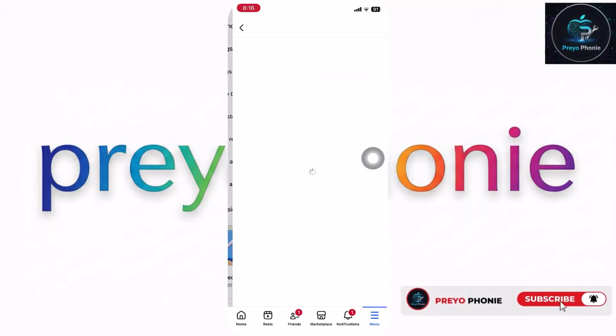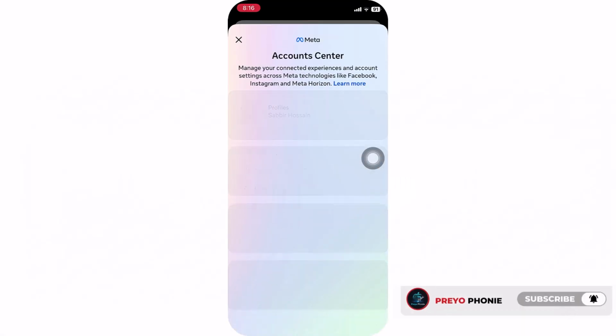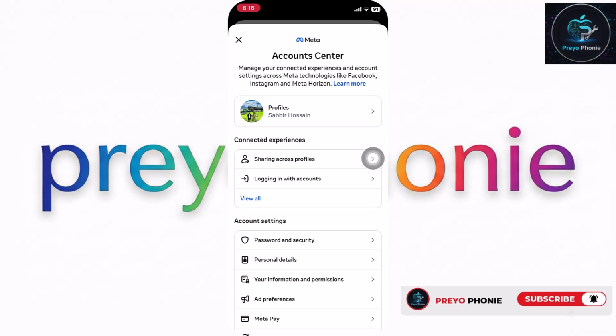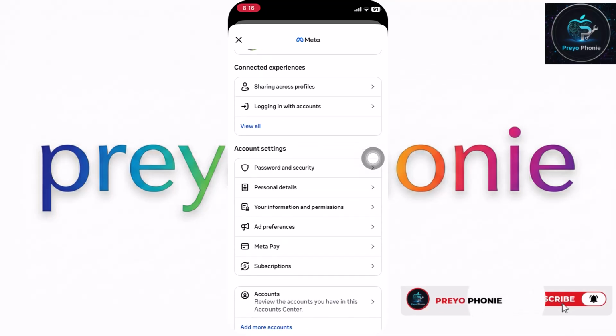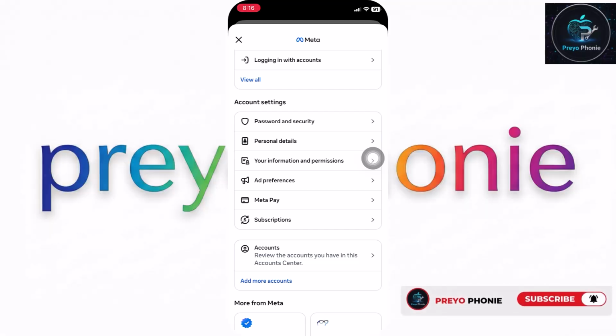Tap on Settings and Privacy. Then tap Settings. Step 4. Enter Meta Account Center. Now scroll and tap on Meta Account Center. This is where Facebook stores all your personal data controls. Step 5. Access your information. Inside Account Center, tap on your information and permissions.